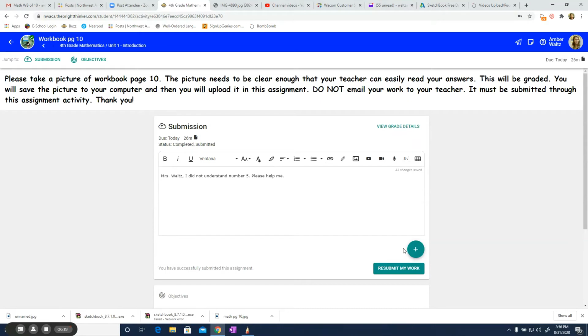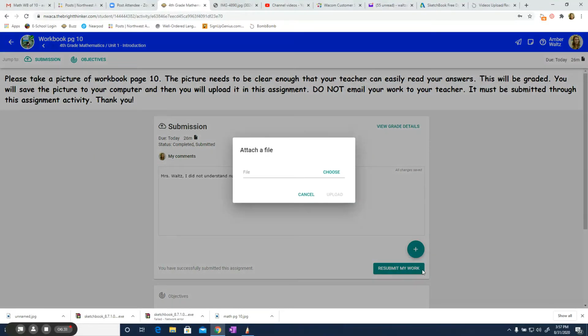When you're ready to attach your work, you must click on the plus button, okay? Click on the plus, it says add an attachment. Then you're going to click on attach a file, okay? And it will pop up a box that says attach a file. Well, there's no file name, so you need to click choose.